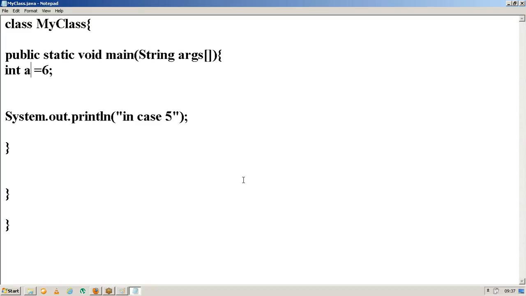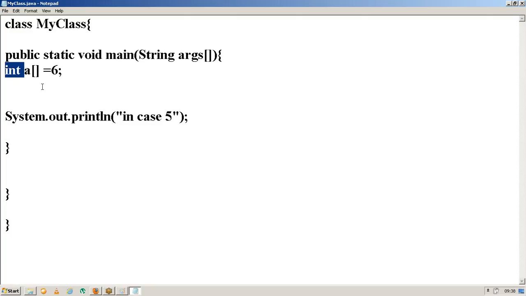So let me remove all these things here. Let me create an array like this. Coming to arrays, generally you can find two types of arrays. The first one is the single dimensional array. The second one is the multi-dimensional array. Single dimension means a 1D array. Multi-dimension may be 2 dimension, 3 dimension, and so on. Anyhow, you have some basic knowledge of arrays, right? So let me explain briefly about arrays, and then we are going to enter into methods concepts for today.